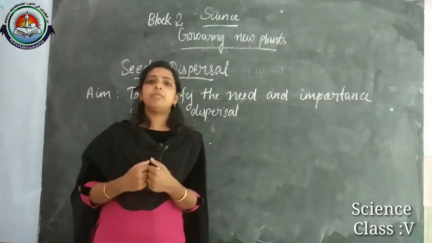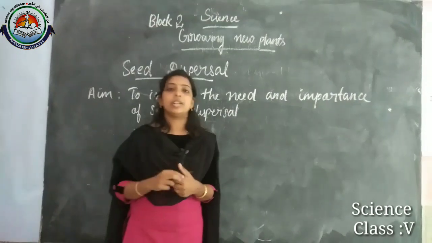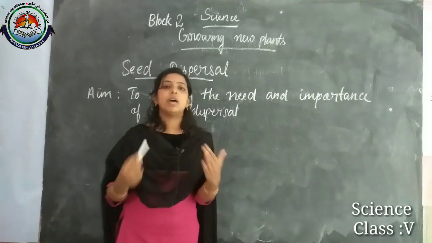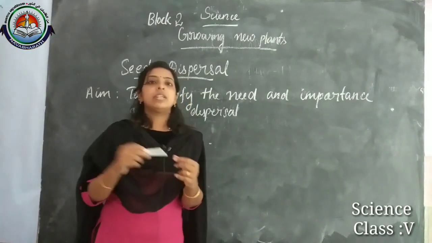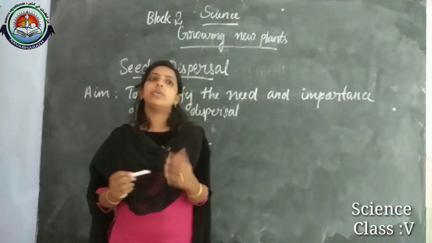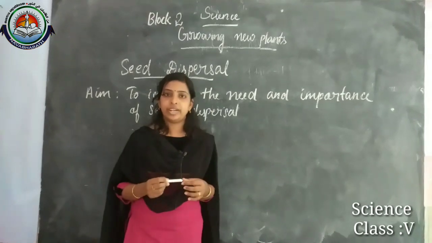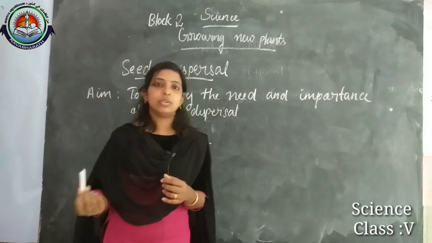Okay, and the second important point I told you is that it helps them to reach different places, right? This actually happens in the case of the tomato. We all know about tomato food items, right? Now maybe in your kitchen garden also you are planting tomatoes.